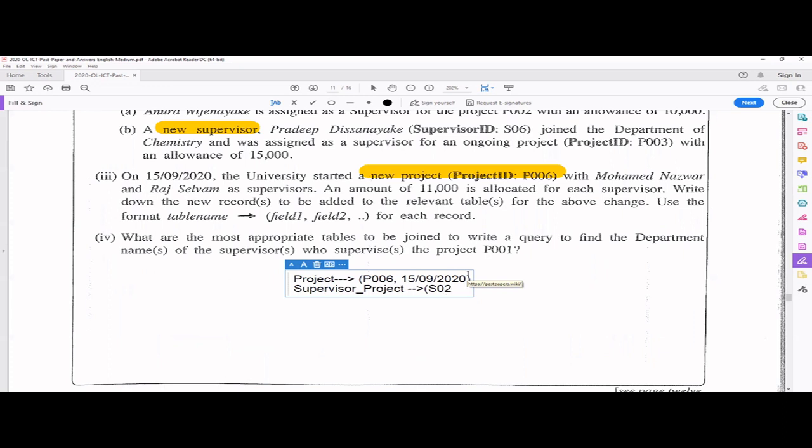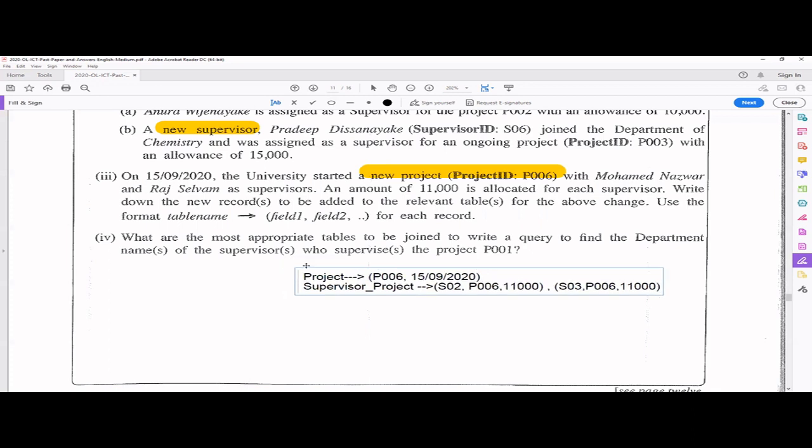First thing is for the S02 supervisor for the project, this one with 11,000 allowance, right? Same thing, you can put a comma and write. So the other supervisor is S03, right? For the new project, with the same allowance. So this is the answer for the third part.